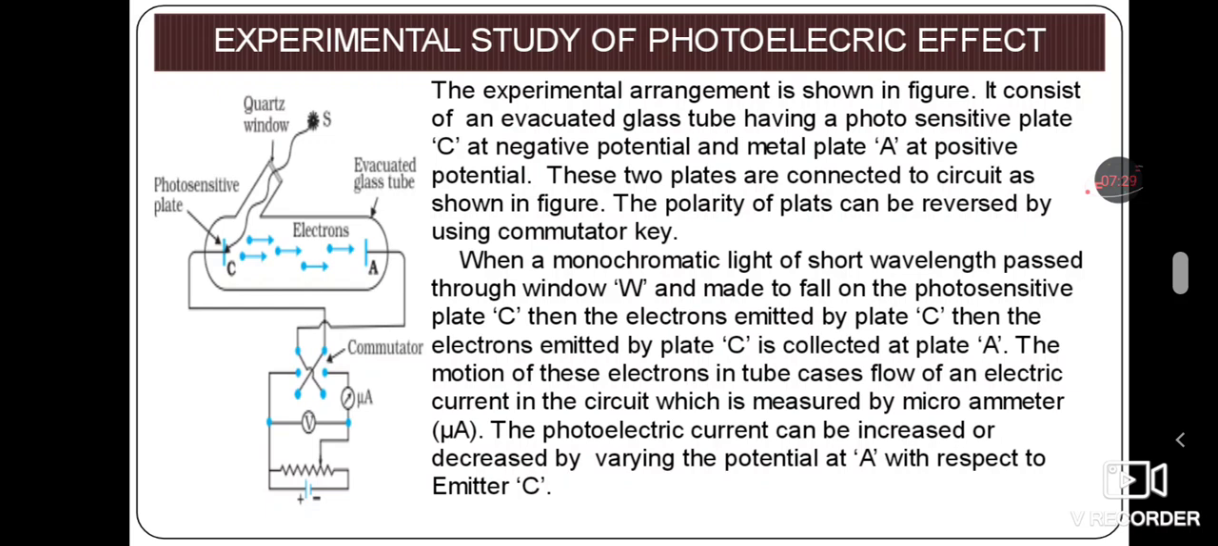So this motion of electrons in the tube leads to a minimum amount of current being produced in that entire circuit. That small current is measured with the help of a microammeter. In the diagram you can observe that μA is written. That μA is nothing but a microammeter. Why are we using micro? Because the flow of electrons is small here, so a small amount of current will be produced in this case. And the photoelectric current can be increased or decreased by varying the potential of A with respect to the emitter C.